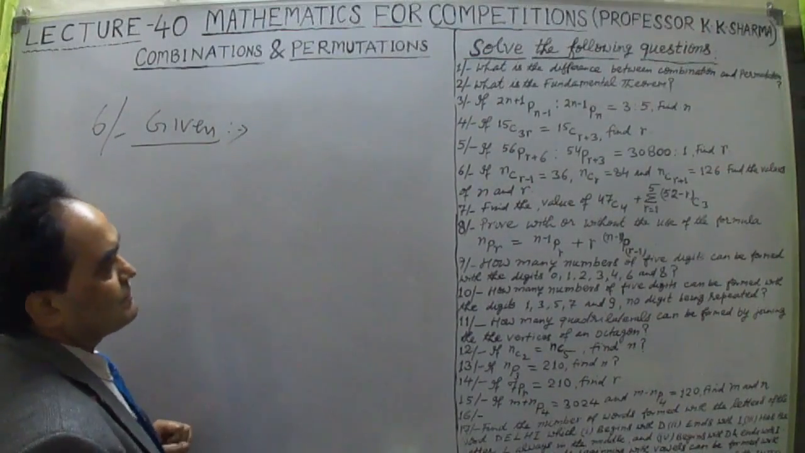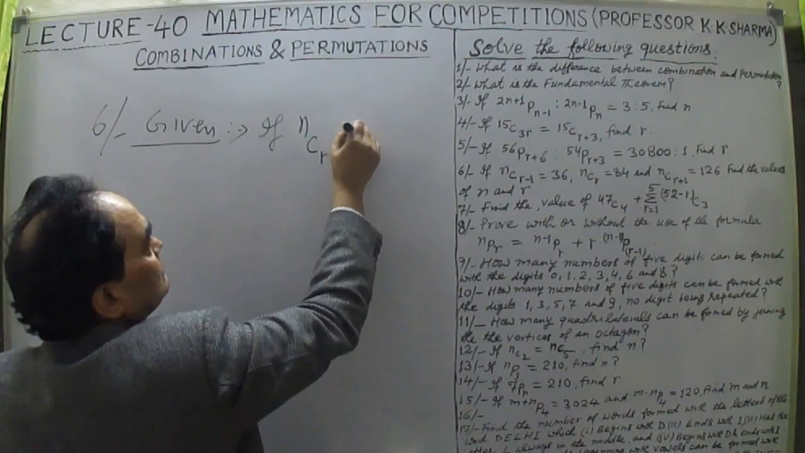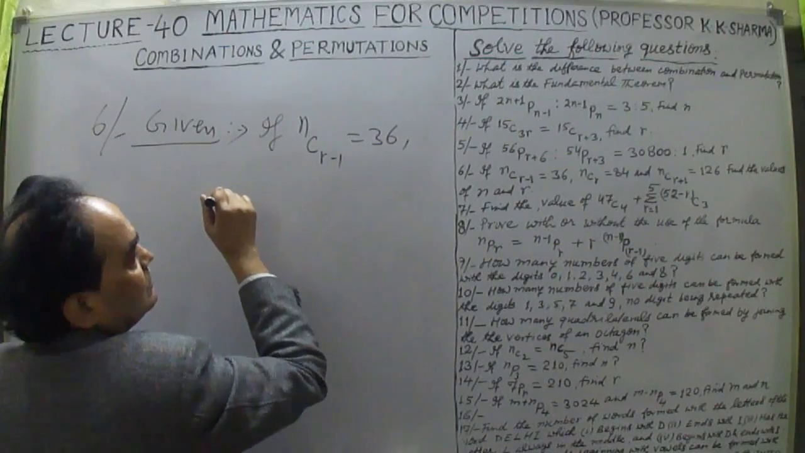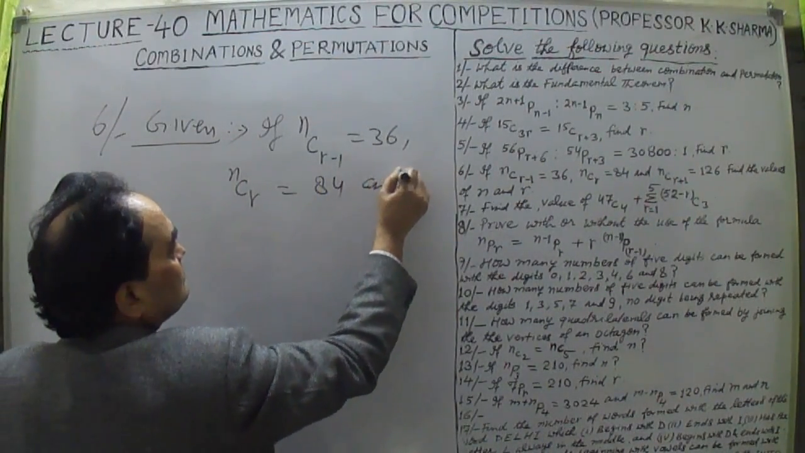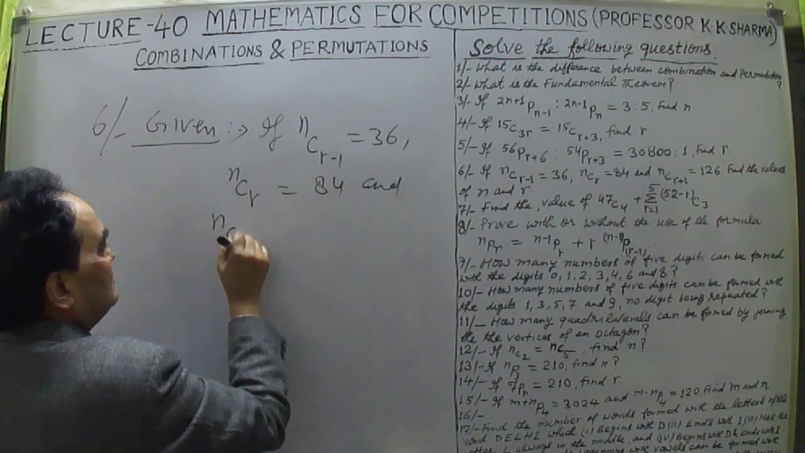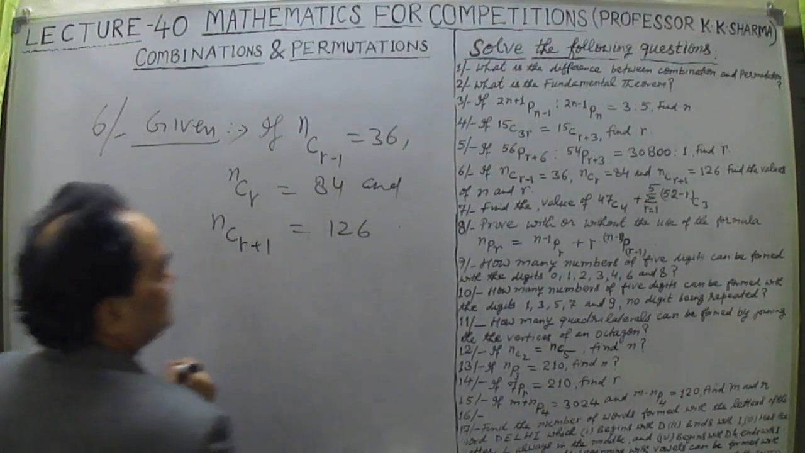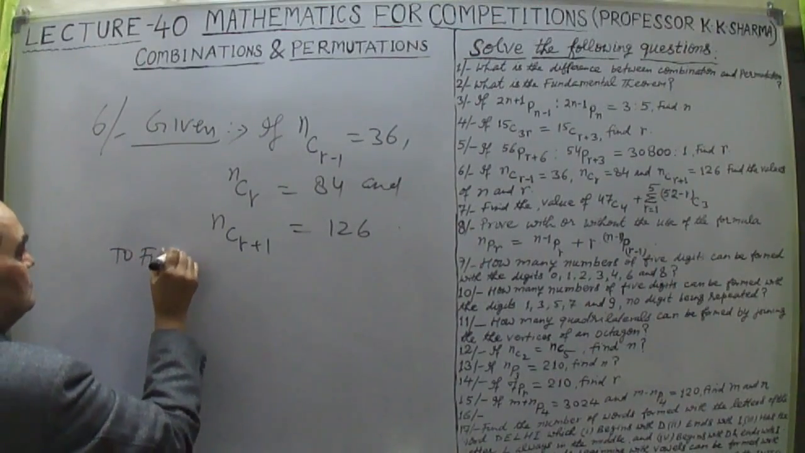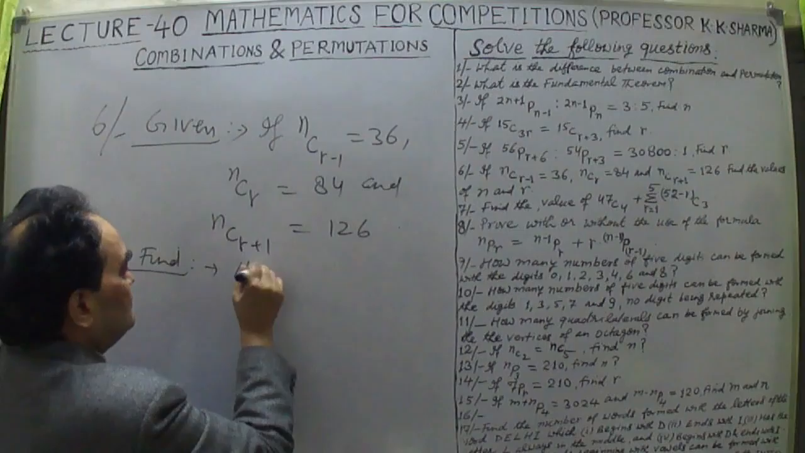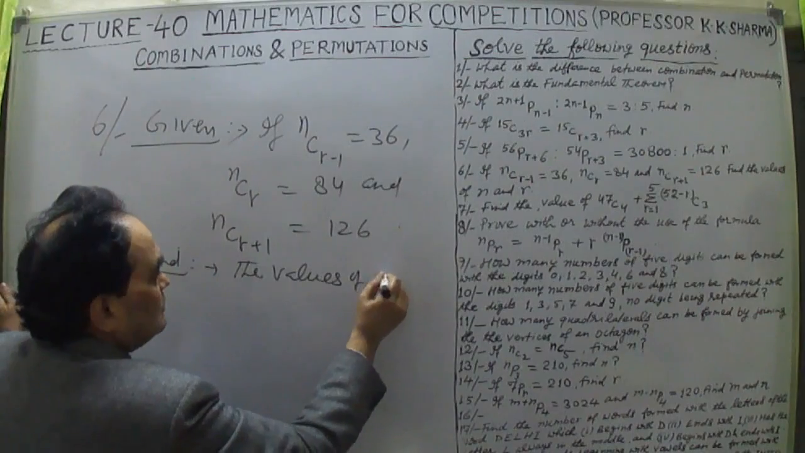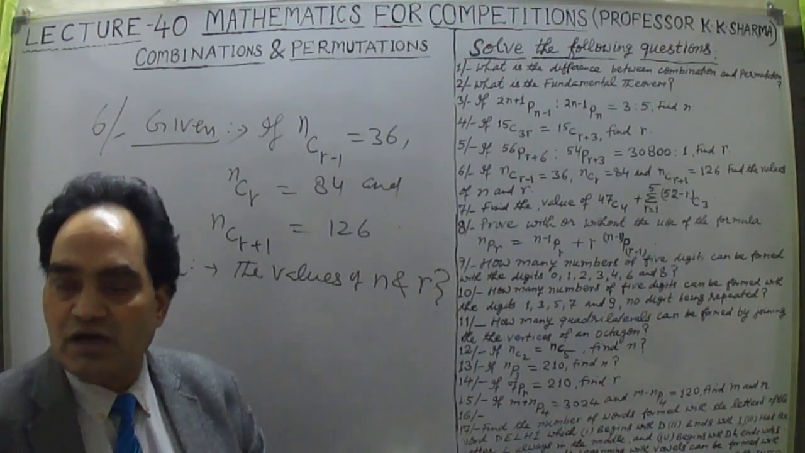Question number 6 says: if nC(r minus 1) is equal to 36, nCr is equal to 84, and nC(r plus 1) is equal to 126, then find the values of n and r. Values of n and r we have to find out.